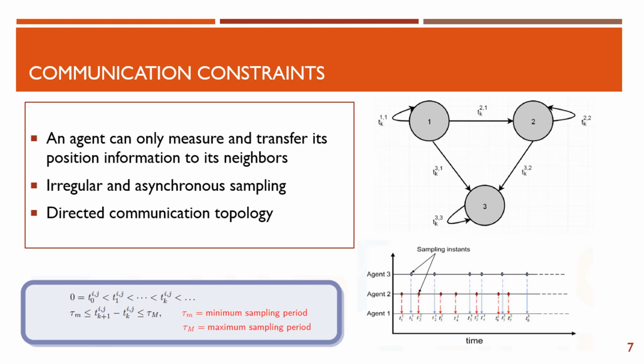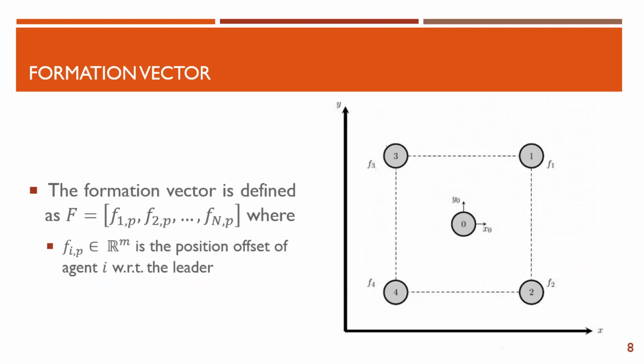Secondly, we consider that the sampling periods are irregular and asynchronous. Asynchronous means that the sampling period of agent i does not depend on the sampling periods of other agents in the network. However, the sampling period must be between some maximum and minimum value, and we consider only directed communication topology.